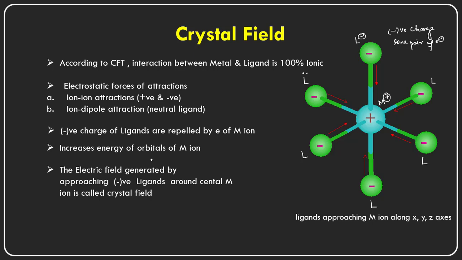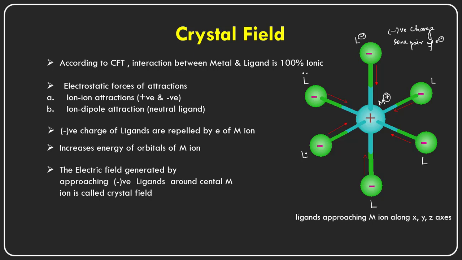Degeneracy means that all five d orbitals of the metal ion have equal energy in the absence of ligands.